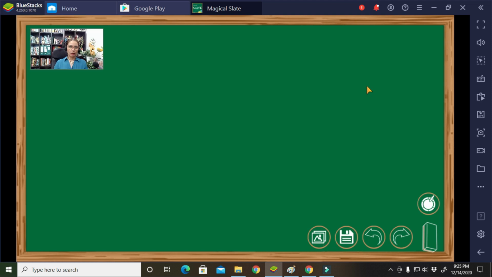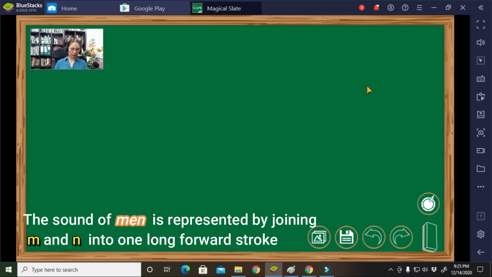Okay, so our discussion is all about the rule in men. The sounds of men is represented by joining M and N into one long forward stroke. Alright, so let's write men.